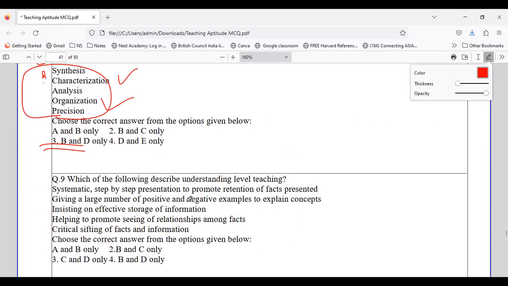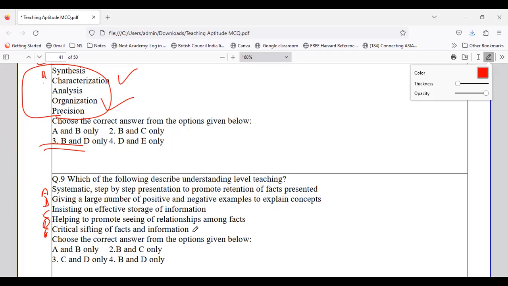So understanding level, that is systematic step-by-step presentation. B is about giving a large number of positive and negative examples, C is about insisting on effective storage, D is about helping to promote seeing of relationships, and E is about critical sifting of facts and information. So from the given options, which option comes under understanding level?